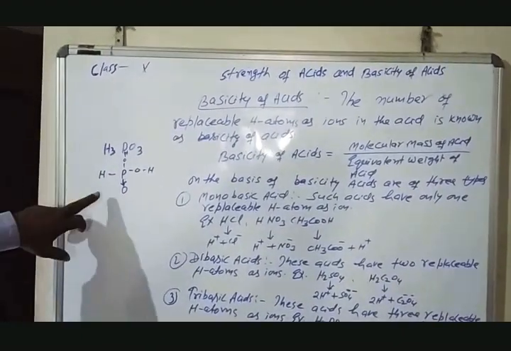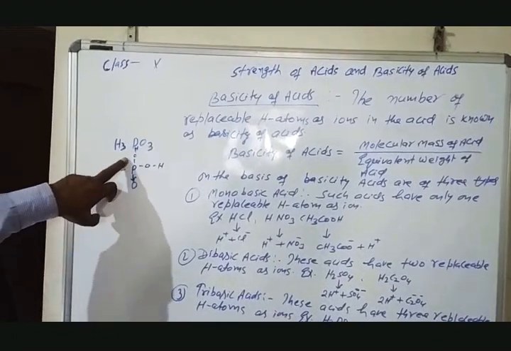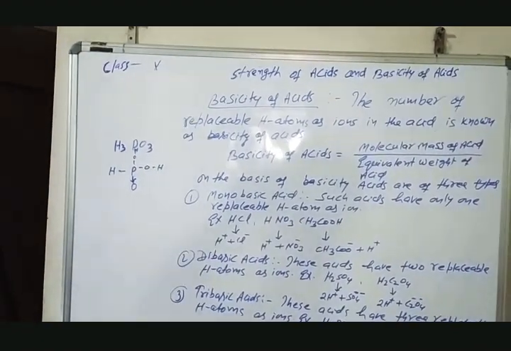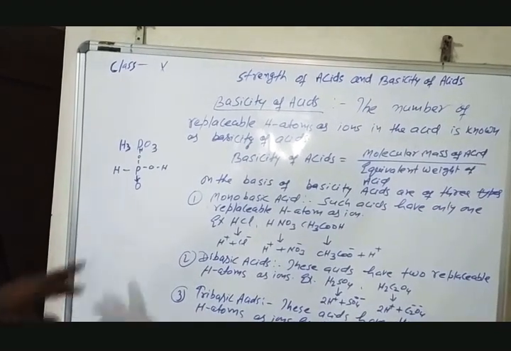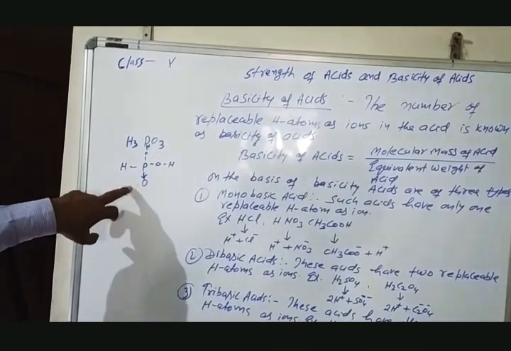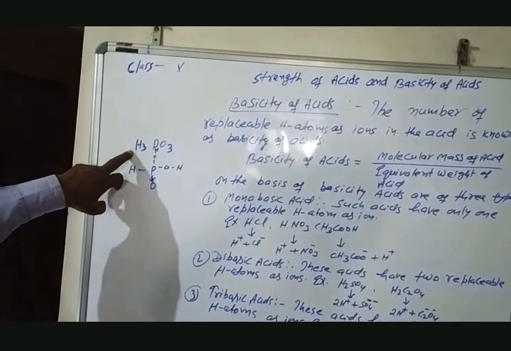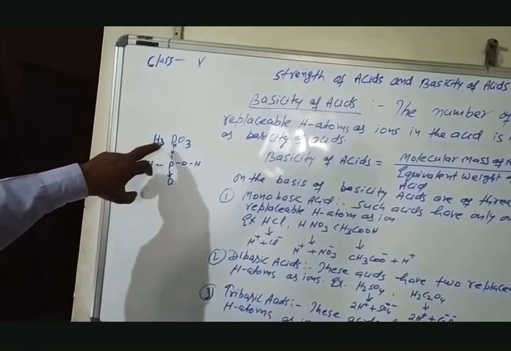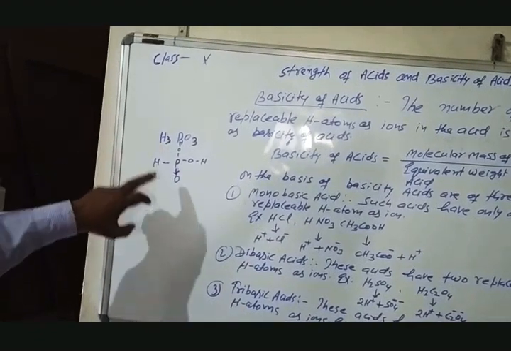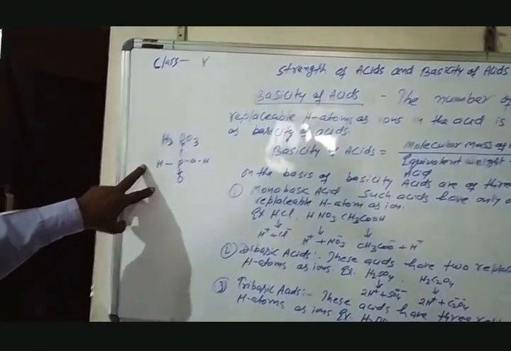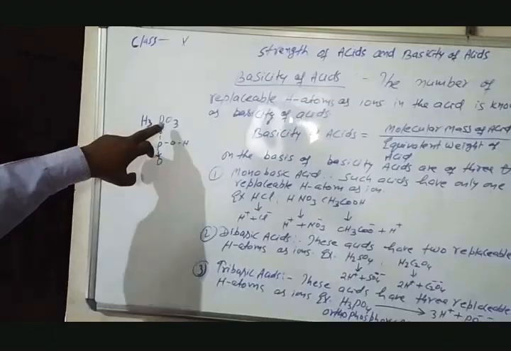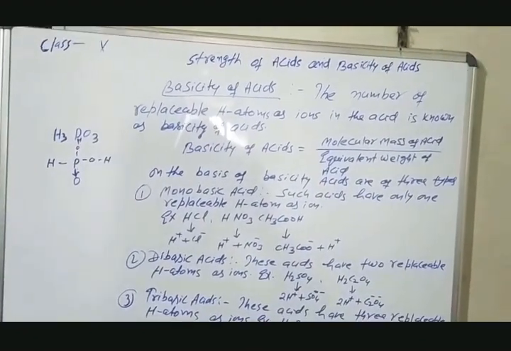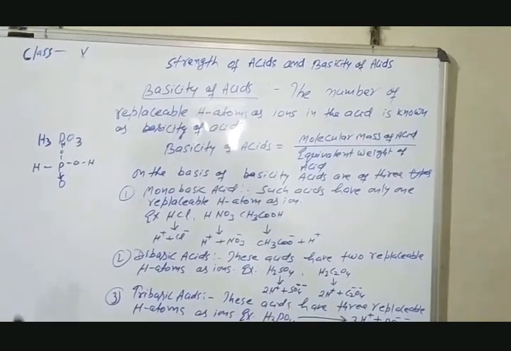In this case, only 2 hydrogen atoms are replaced as ions. Therefore, the basicity of H3PO3 is 2. Although H3PO3 has 3 hydrogen atoms, only 2 are replaceable as ions. Therefore, H3PO3 is a dibasic acid, not a tribasic acid. It is a dibasic acid.